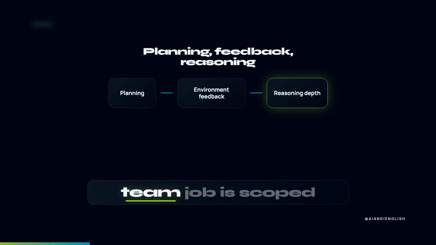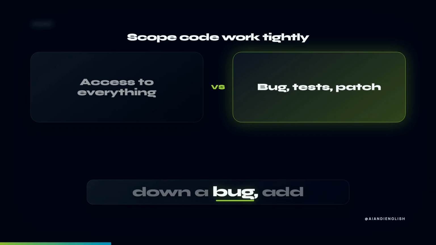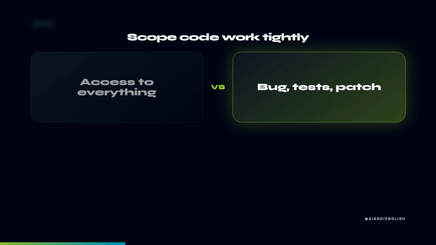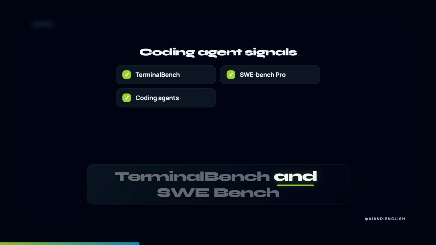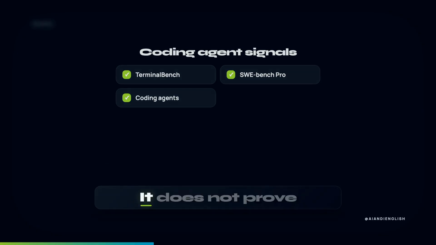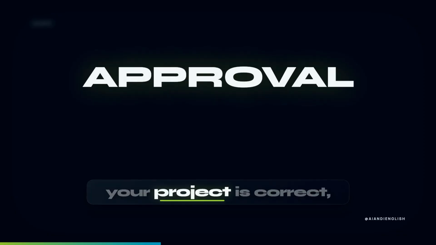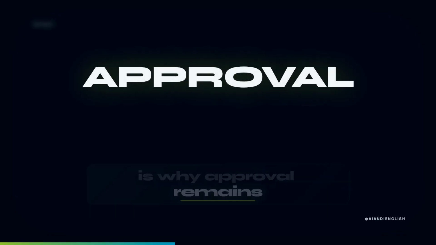The first realistic team job is scoped code work, not this: give the model access to everything and let it loose. Instead, narrow down a bug, add tests, explain a clear part of a repository, or prepare a patch. Qwen publishes results for this type of task on benchmarks such as Terminal Bench and SWE Bench Pro that indicate usable capabilities for coding agents. It does not prove that a patch in your project is correct, secure, or maintainable. That is why approval remains with the team.